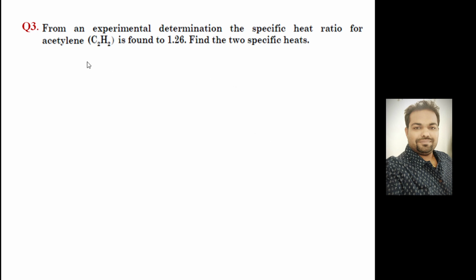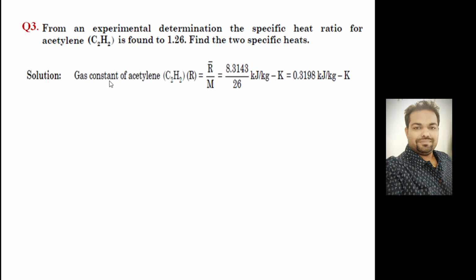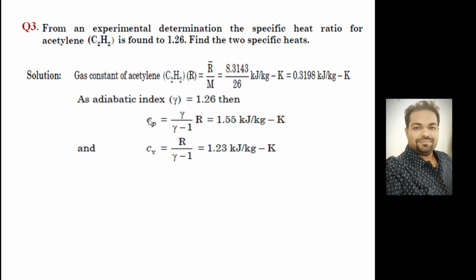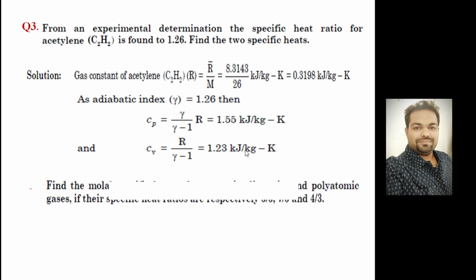The moment you know the characteristic gas constant, you can easily find the specific heats because gamma is already given. So R is equal to universal gas constant divided by molecular weight. This comes to around 0.3198 kilojoule per kilogram Kelvin. So Cp is equal to gamma R divided by gamma minus 1, using the value of gamma given, and Cv can also be calculated.